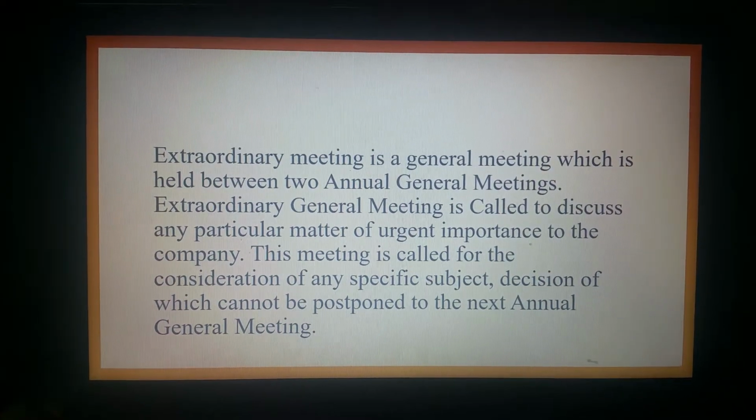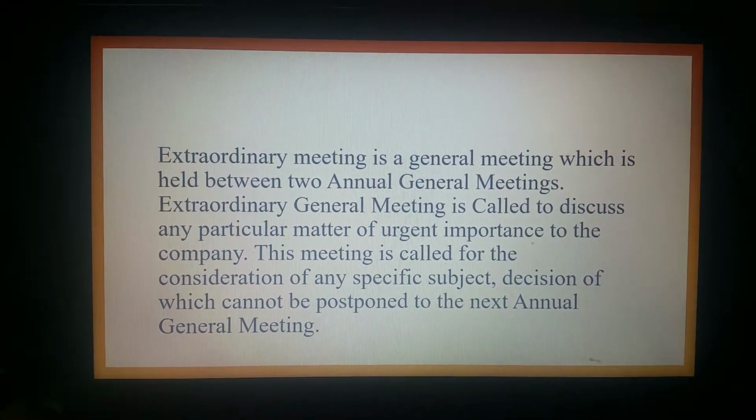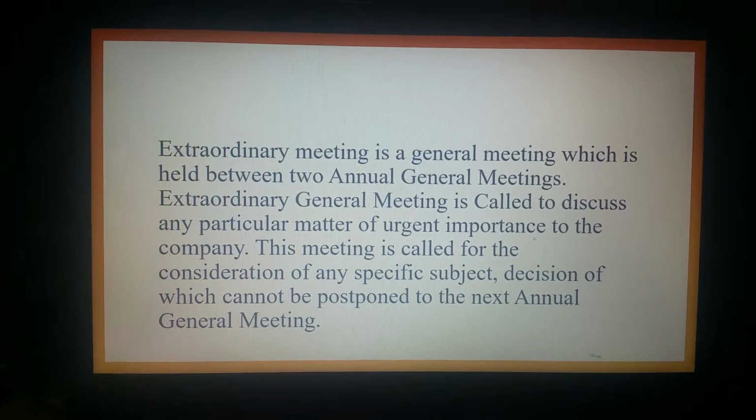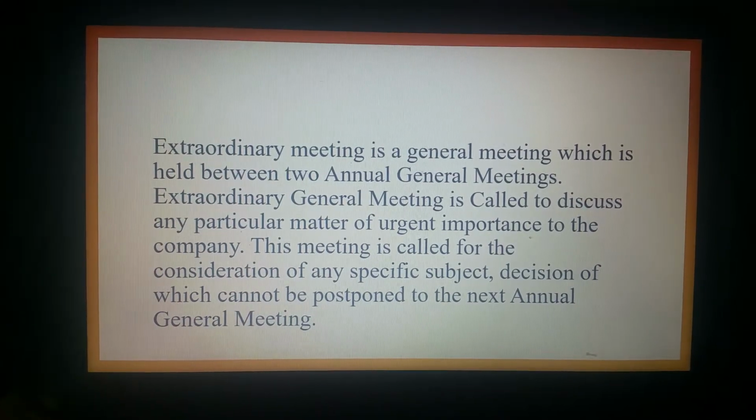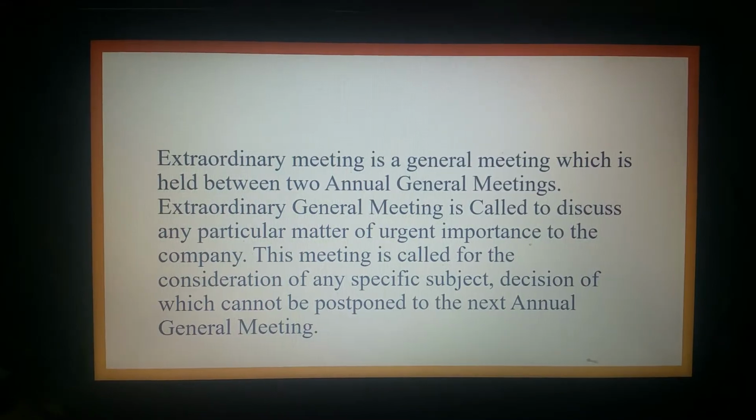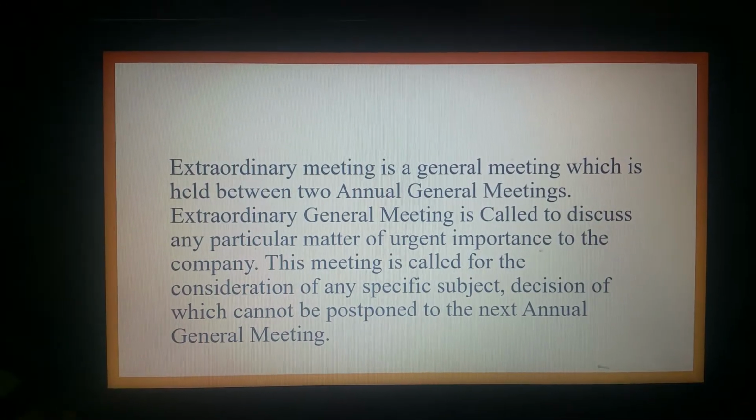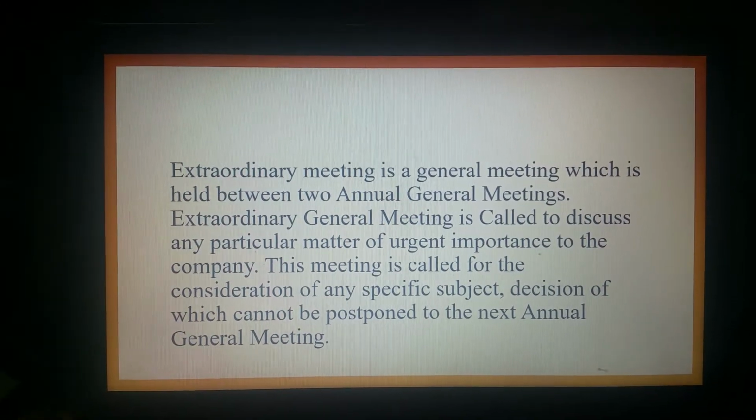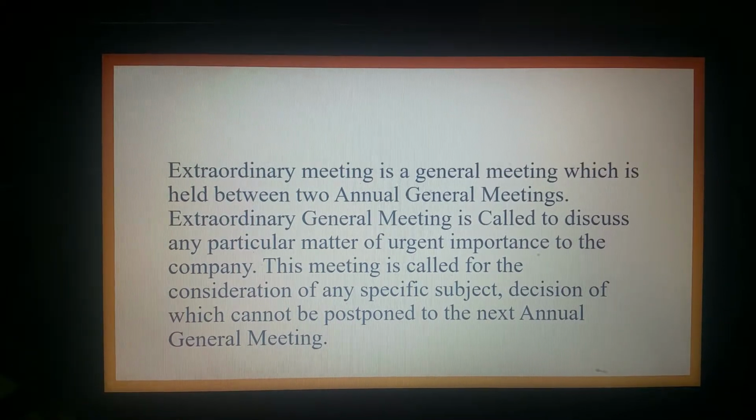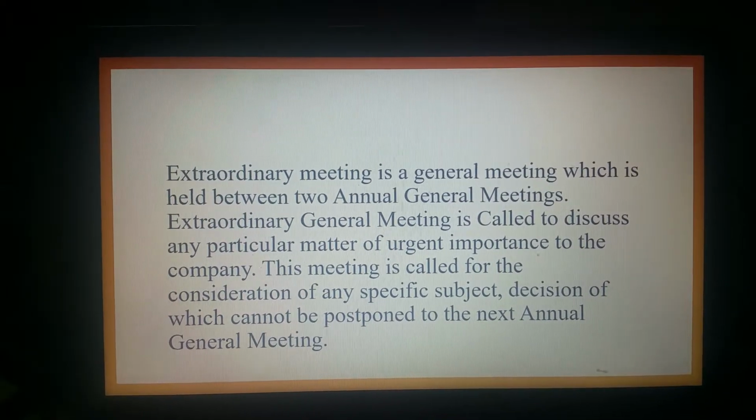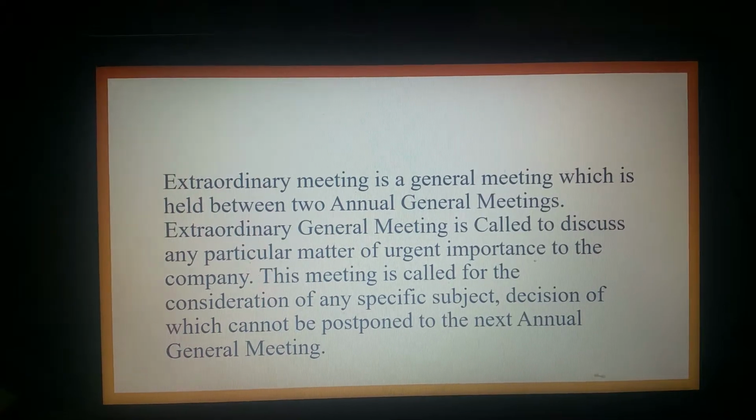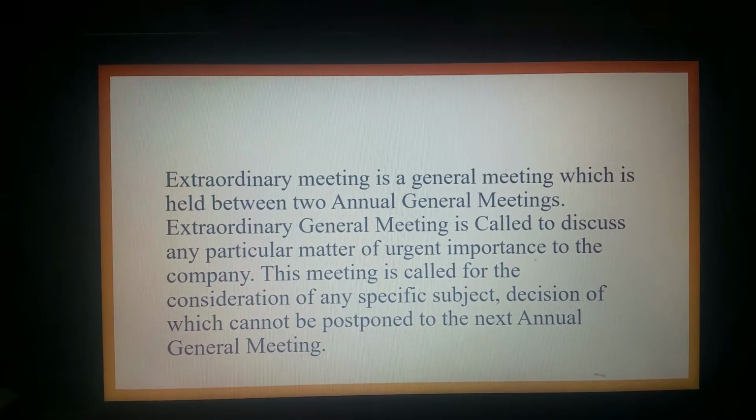Every general meeting of the shareholders other than the statutory meeting and the annual general meeting is called an extraordinary general meeting. The statutory meeting is the first meeting of the company with the shareholders after its incorporation. An annual general meeting is the meeting held with the shareholders every year. So, leaving the statutory meeting and annual general meeting, all the other general meetings with the shareholders are called extraordinary general meetings.